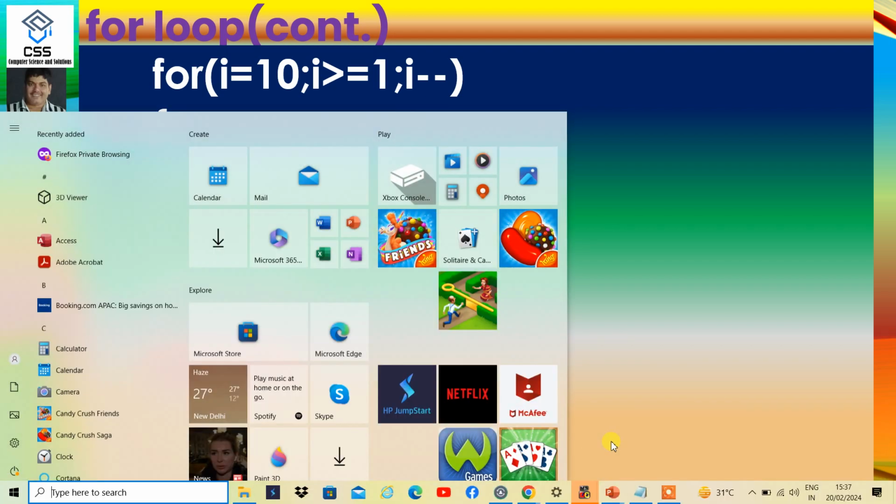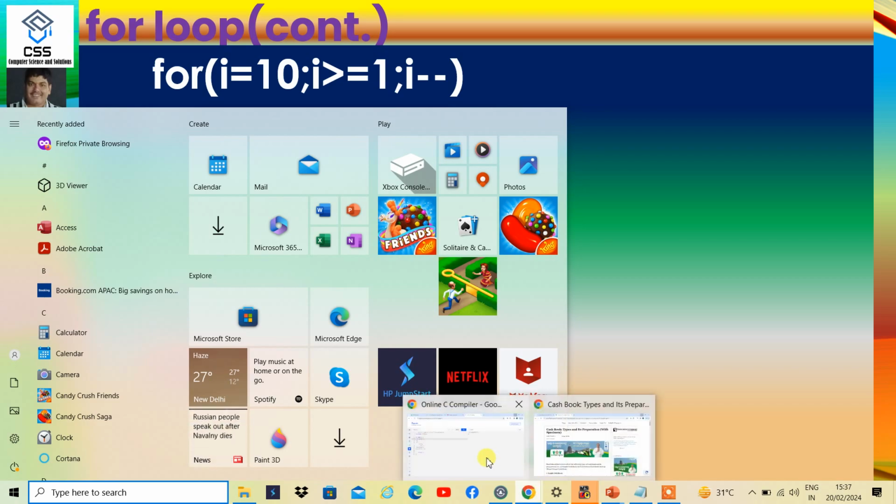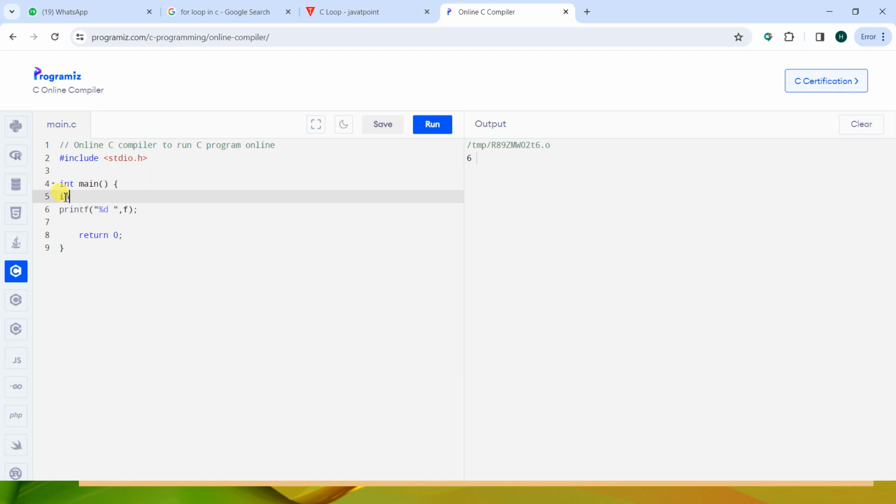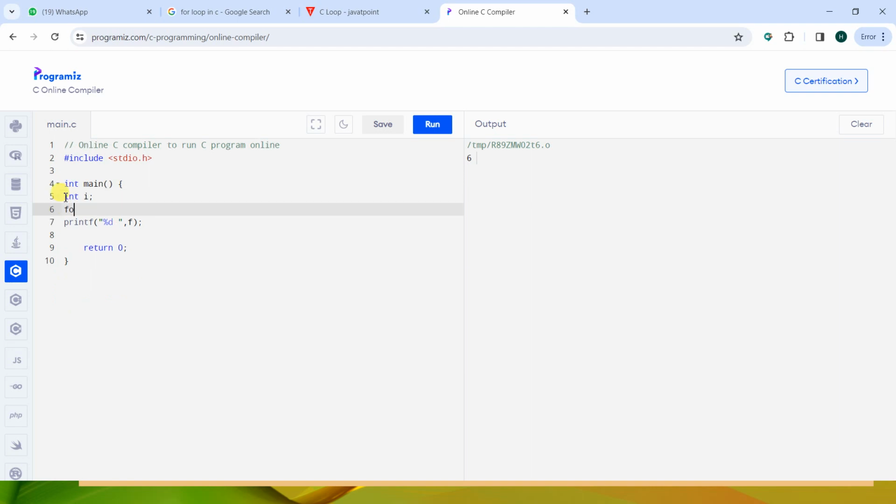If I want to run this program, I move to the online editor. Take integer i. For i equal to 1, i less than or equal to 10, i plus plus, and display the value of i.